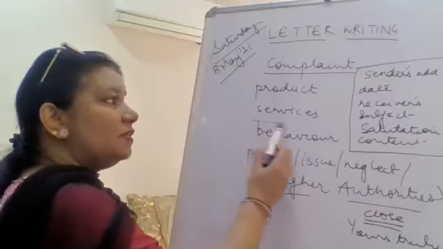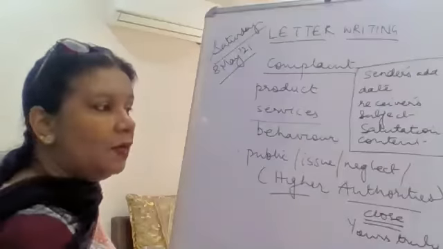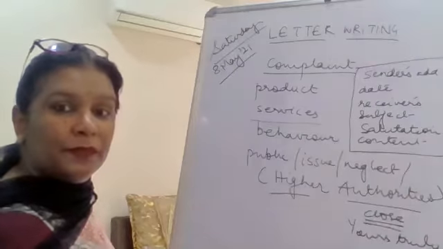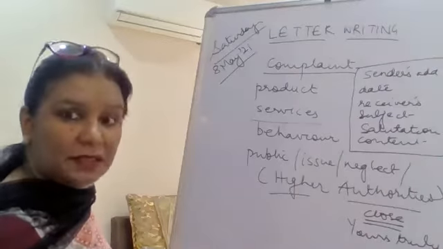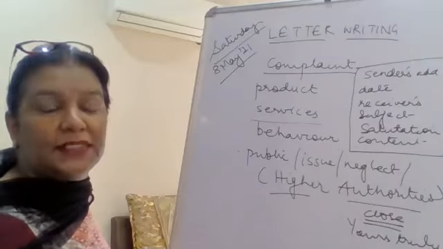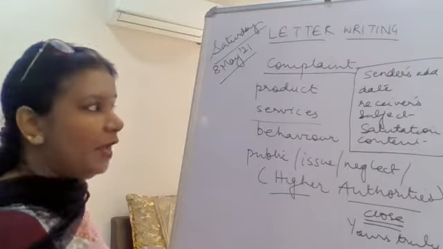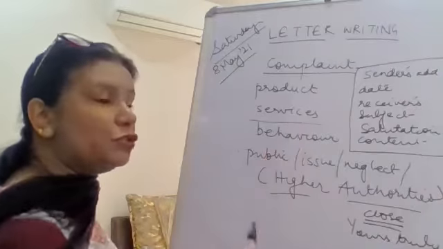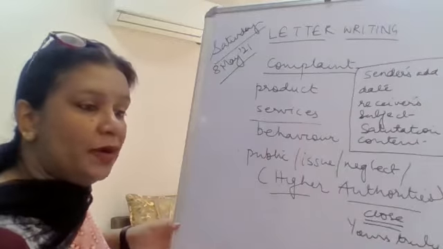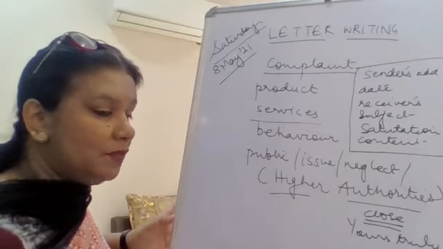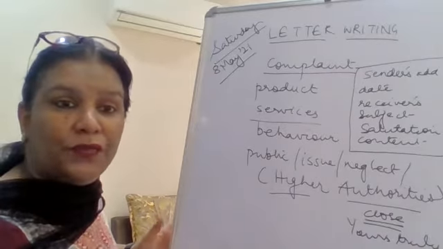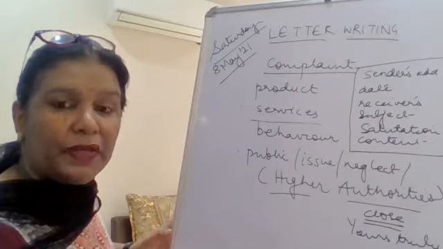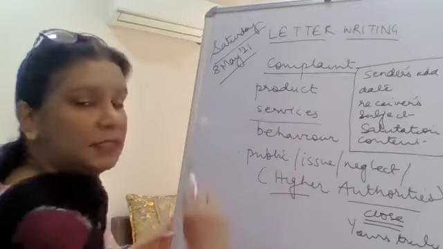Or services: you had organized a function and you're not happy with the catering services or the waiters, the behavior of the people at that venue. Or you went to a shopping mall and found that in this time of COVID, the shop was not following the COVID protocol. There was a big crowd, a big rush. So you can complain about that.